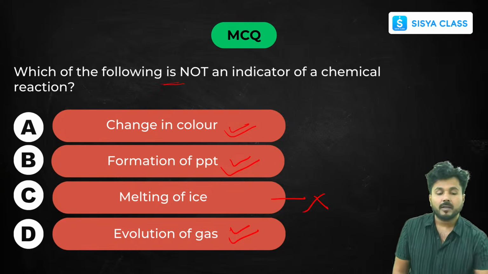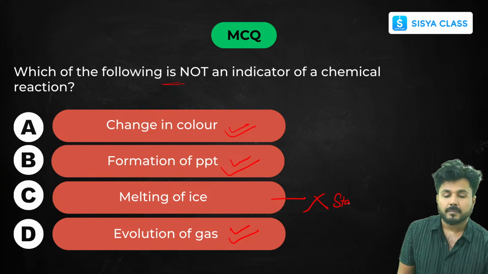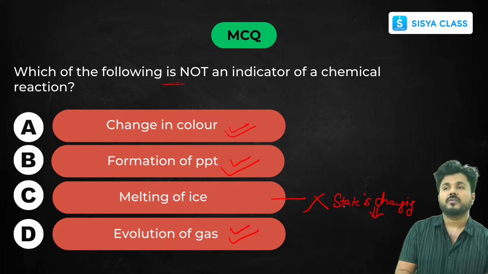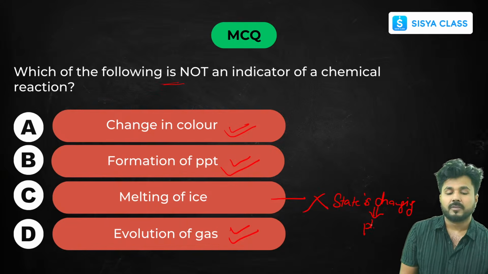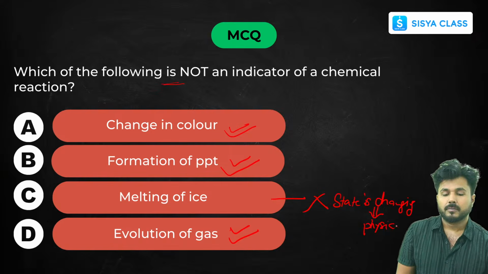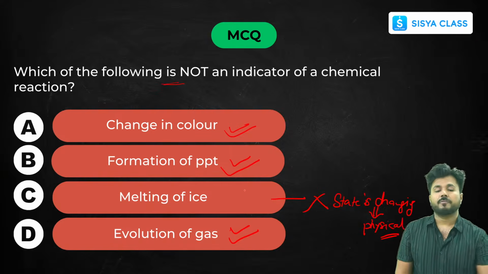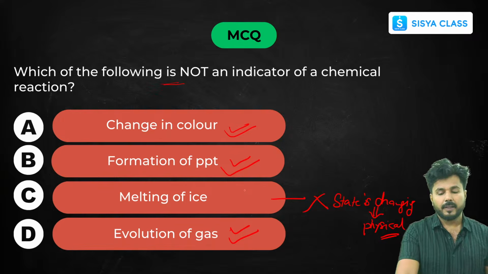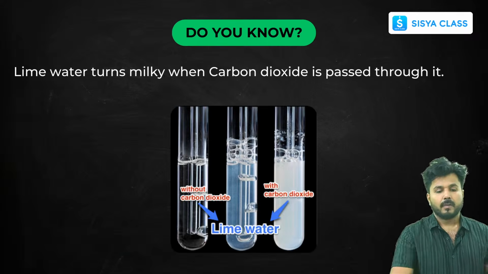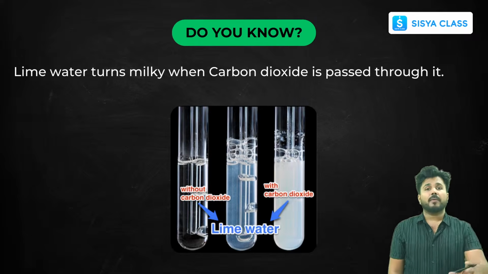Because here only the state is changing. And I have already told you, and you all must be knowing also, that whenever only a state is changing, most of the times it's a physical change. So there will be no chemical reaction for this. Okay, clear? Next.